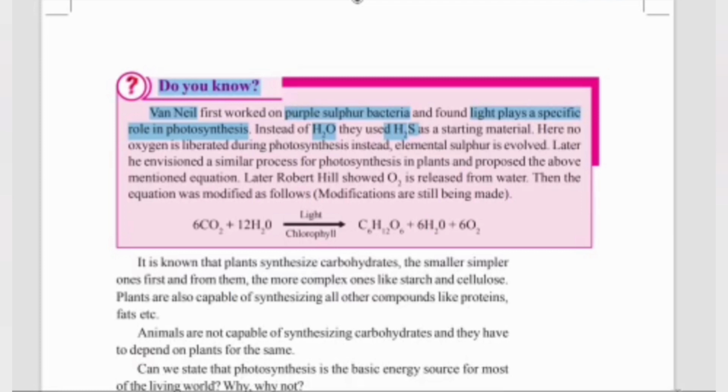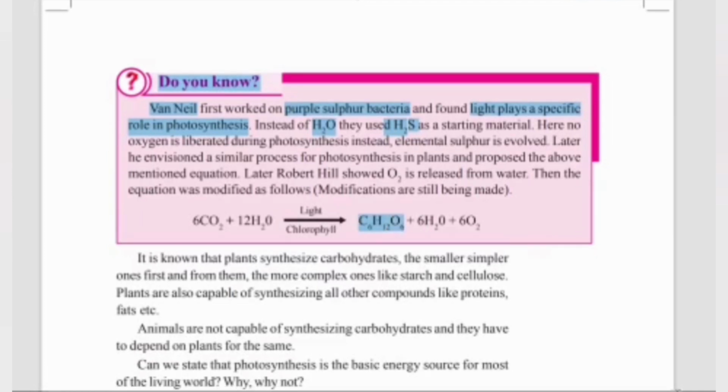So it was modified like this: for every molecule of glucose produced, 6 molecules of CO2 and 12 molecules of H2O, with the help of light and chlorophyll, turn into this. So by using 6 molecules of carbon dioxide and 12 molecules of water, with the help of light and chlorophyll, we are forming one glucose molecule with 6 water molecules and 6 oxygen molecules.